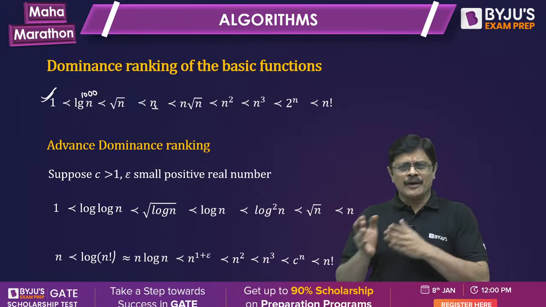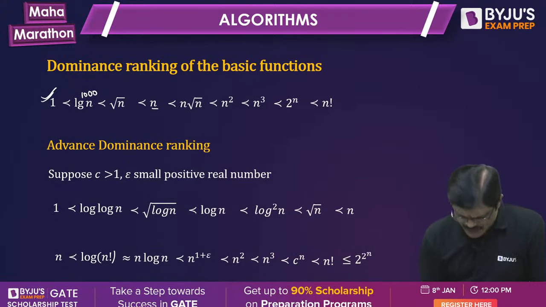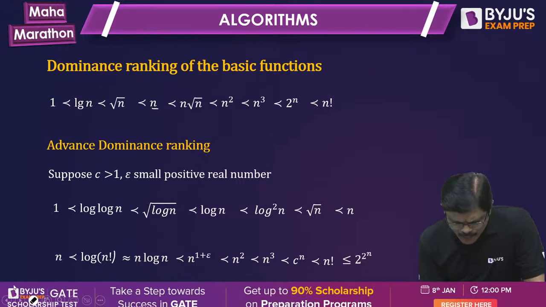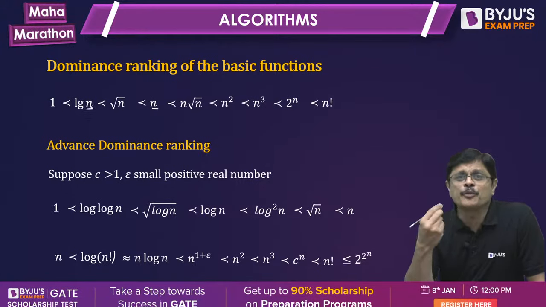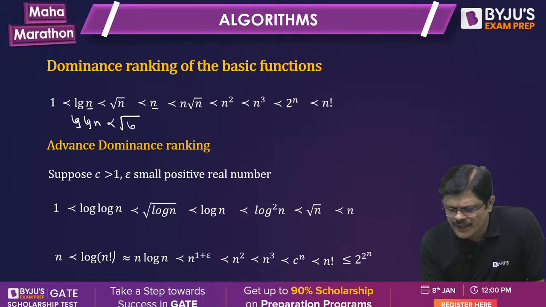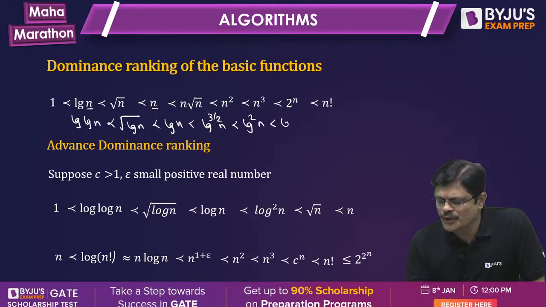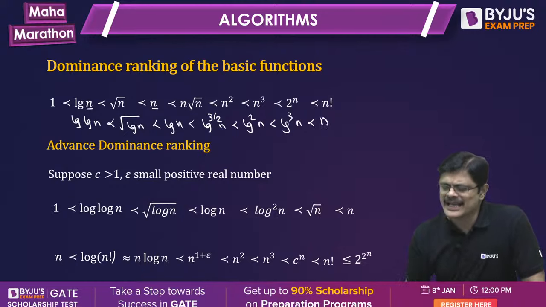After polynomial, exponential, then we have factorial. Actually in this particular dominance ranking, if in place of n you put log n, you get log n is smaller than root log n, is smaller than log n, is smaller than (log n)^(3/2), log^2 n, log^3 n, and then comes n.